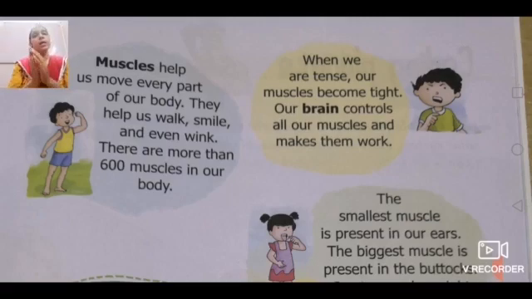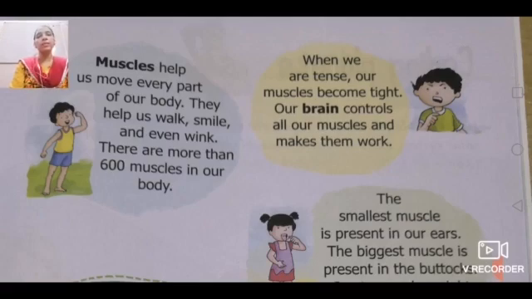Muscles allow us to move every part of our body. Our body consists of more than 600 muscles. When we are tense, our muscles become tight, and our brain controls all our muscles and makes them work.